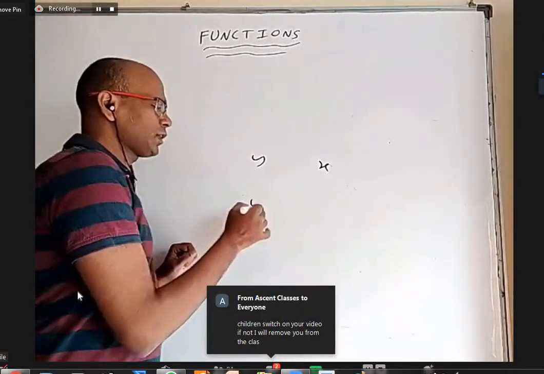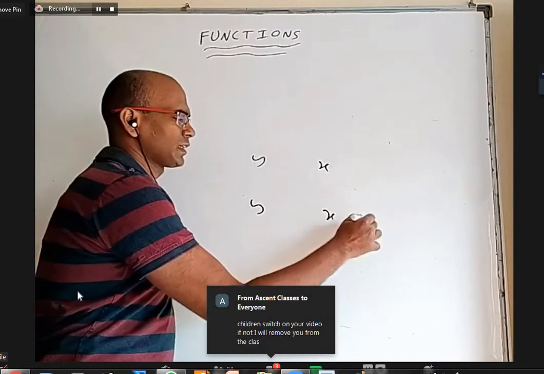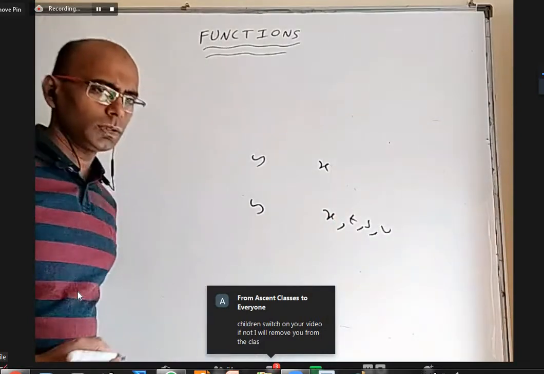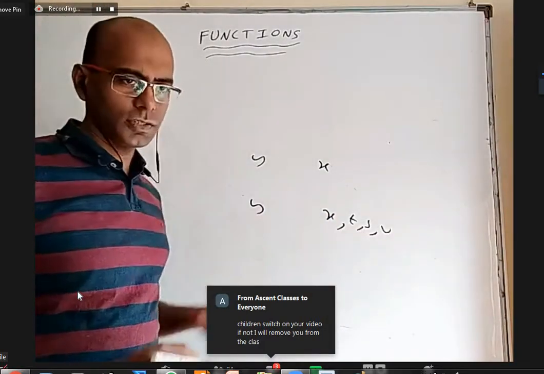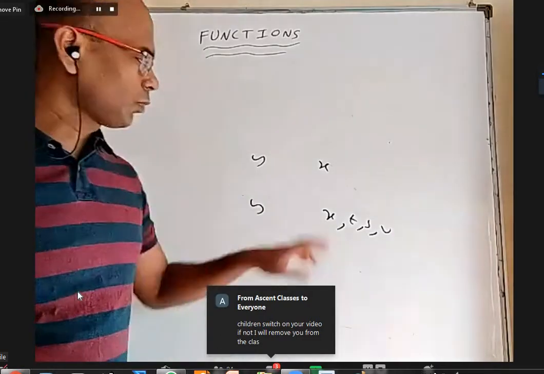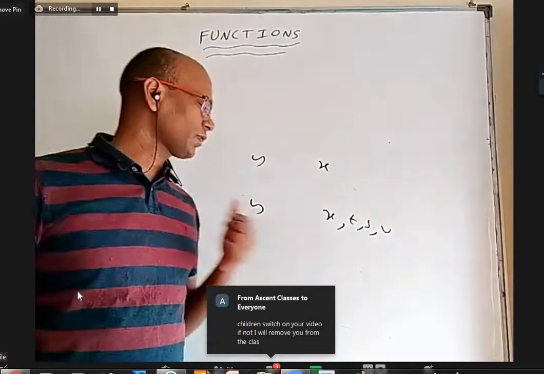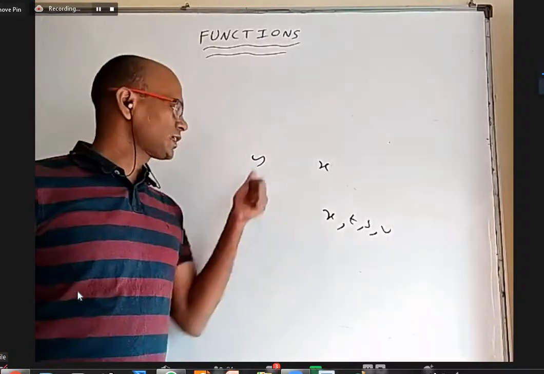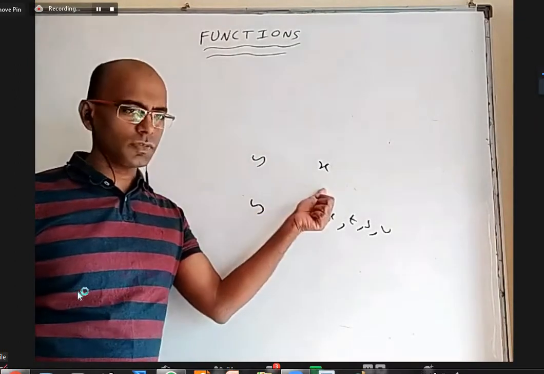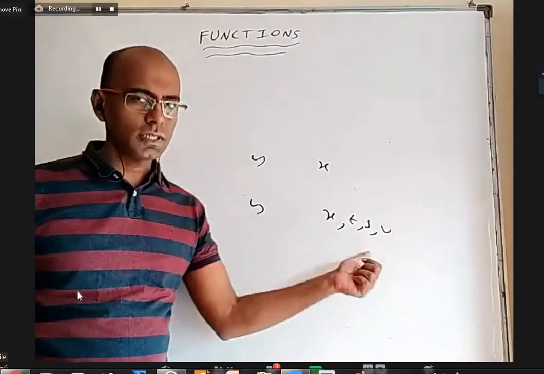Sometimes y may depend on many quantities, like some x, some t, some s, some u. If I change any one of them, y changes. So when one or more quantities are changed, if another quantity changes, we can say this is a function of this, or this is a function of all these things.